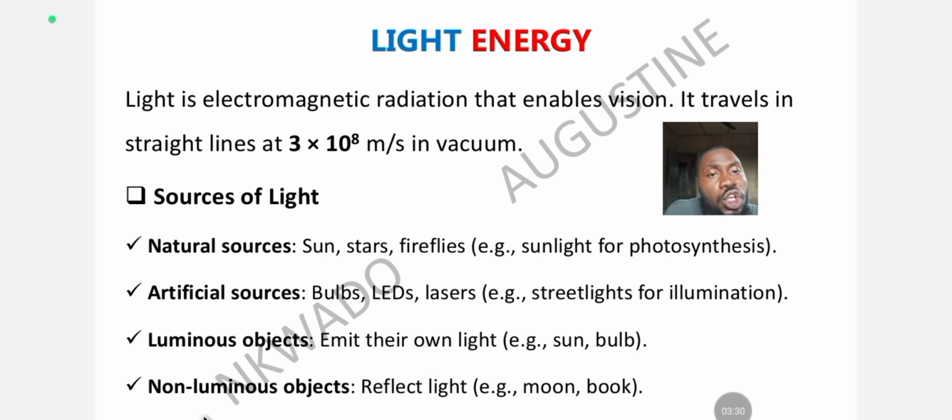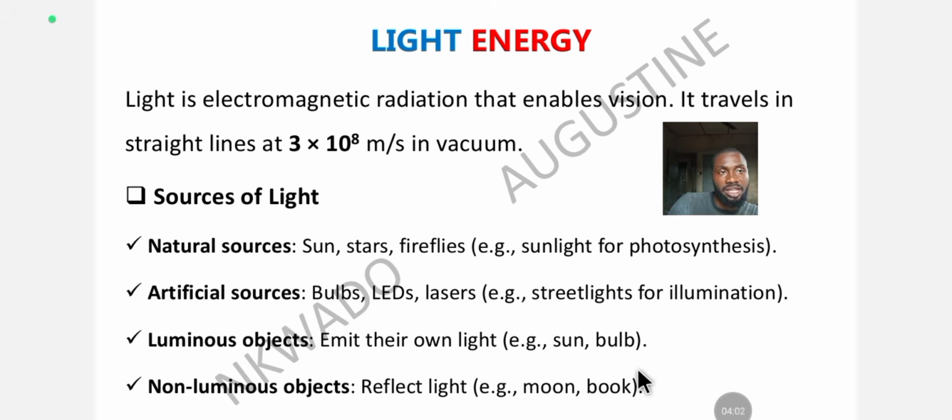Then a non-luminous object is an object that reflects light. When light is focused on them, they reflect light. For example, the moon reflects light. I don't know if you have come across the concept called solar eclipse and lunar eclipse. In the lunar eclipse, the moon reflects light to the earth.